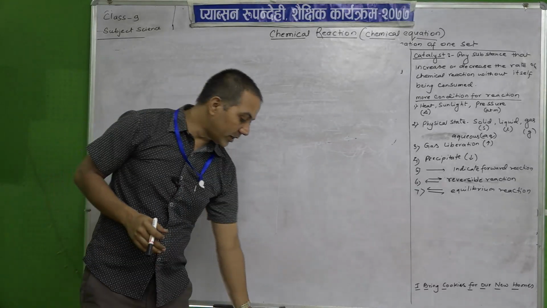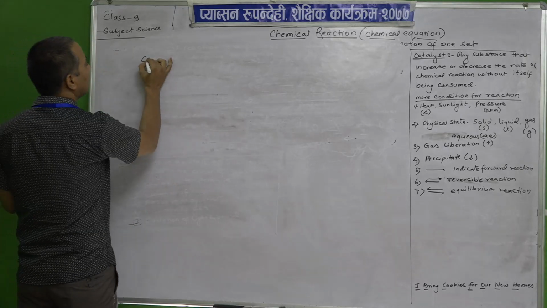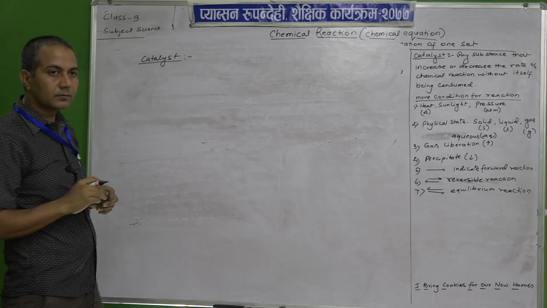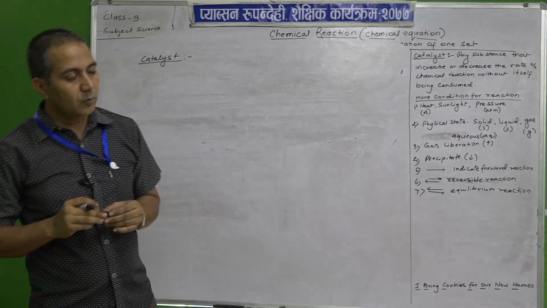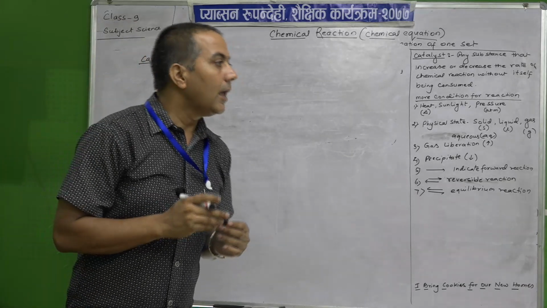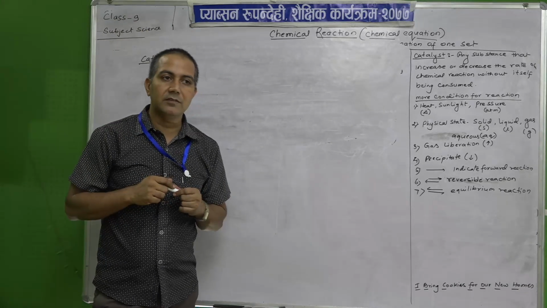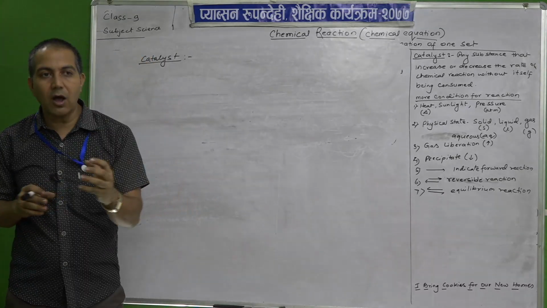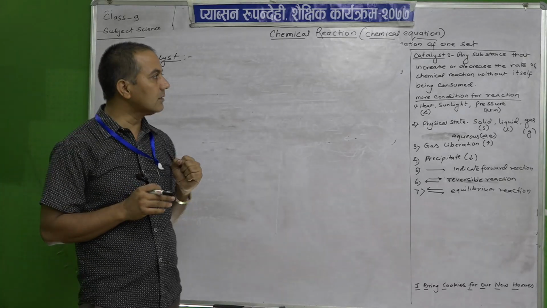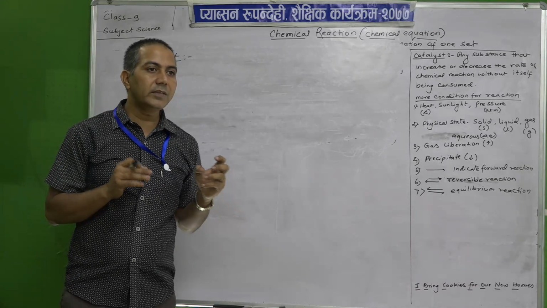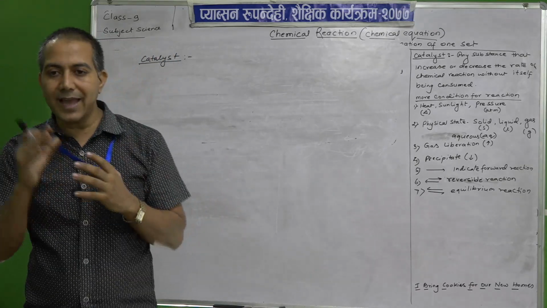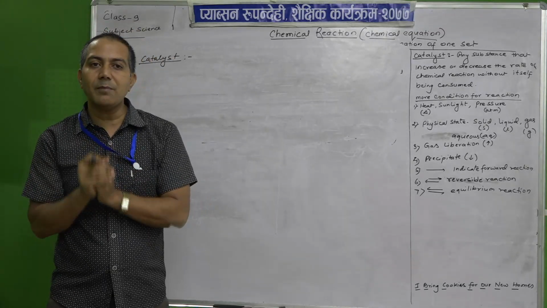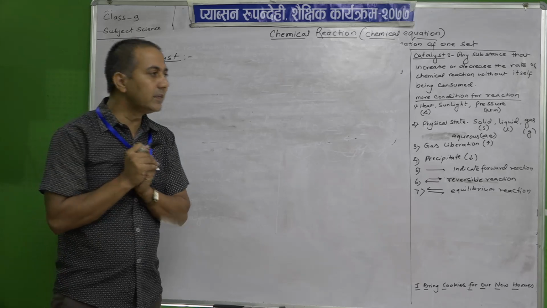Now, another part is the catalyst. So, what is a catalyst? Catalysts are those substances which change the rate of chemical reactions. Which change the rate means what? The time for the chemical reaction. It increases or decreases the rate of chemical reactions. How and why? Why is it necessary?